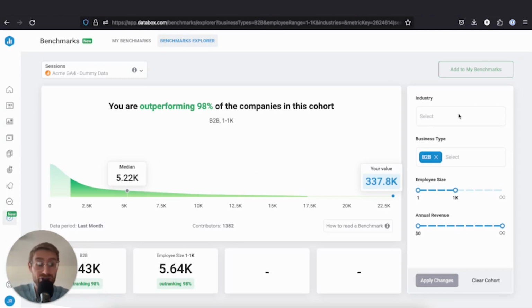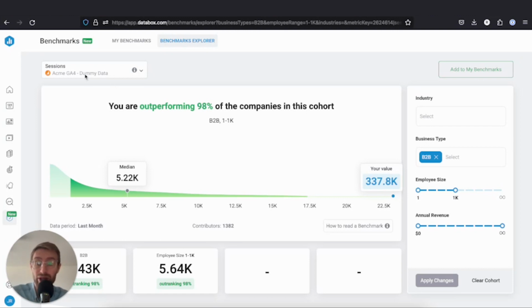We could go back and filter down by industry. We could narrow down by revenue and really refine the cohort as much as we wanted to. But as you can see, this would be really valuable because it will give you at a glance a quick idea of how I'm performing compared to other companies like me. So let's say, for example, I was doing just over 2,000 sessions a month. If I know that I'm below the median, then I know that I probably have some room to grow, and maybe this is an area I could focus on. Whereas, if we're way above the median or in the top quartile, maybe around 17,000 sessions a month, then maybe we don't worry about growing that area as much, and we look for another area where maybe we're underperforming.